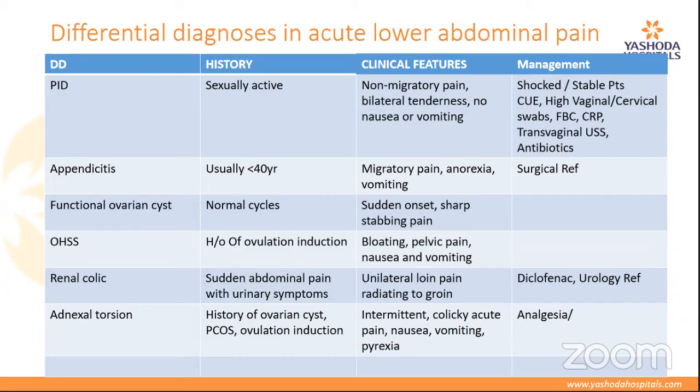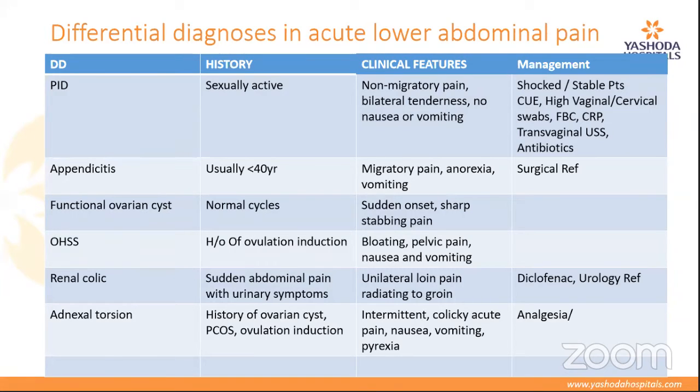Renal colic is I think one of the most common causes of abdominal pain that we see in our emergency. Rectal diclofenac and early urological referral helps manage the pain pretty well. Adnexal torsion, again, ovarian cyst, PCOS can present with intermittent colicky pain, nausea, vomiting, pyrexia.